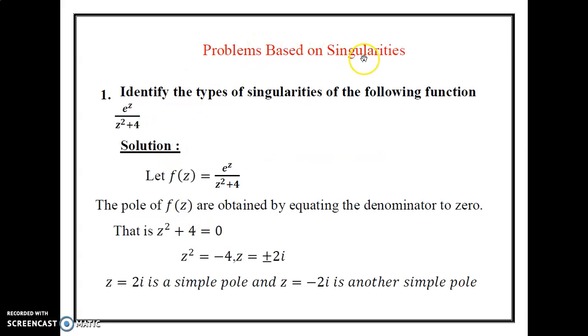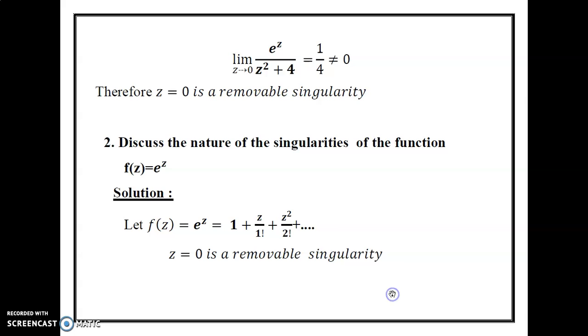Next one is problems based on singularities. First problem: identify the type of singularities of the following function, e power z divided by z square plus 4. Solution. Let f of z equal to e power z divided by z square plus 4. Here, the poles of f of z are obtained by equating the denominator to 0. That is, z square plus 4 equal to 0, which implies z square equal to minus 4, that is, z equal to plus or minus 2i. So z equal to 2i is a simple pole and z equal to minus 2i is another simple pole.